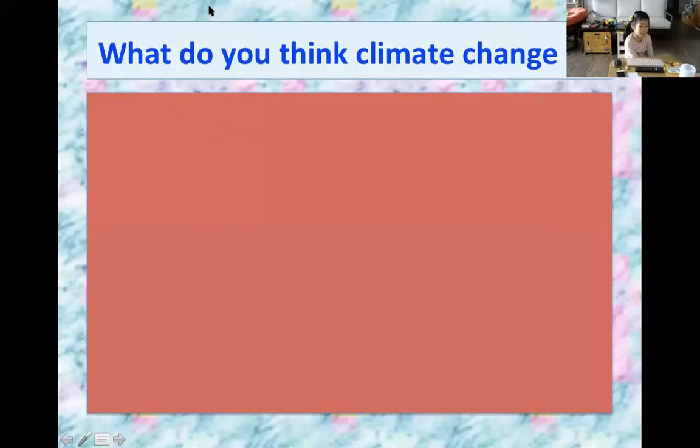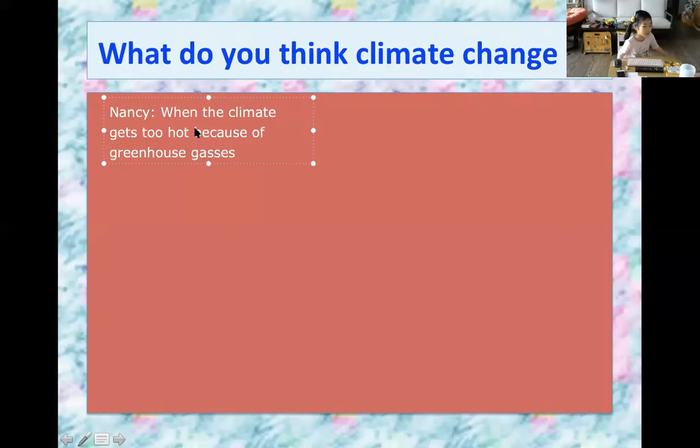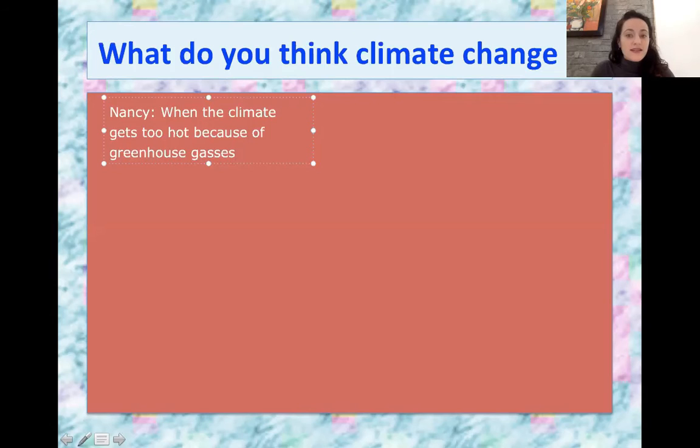Yeah, climate change is when the climate gets too hot. Because the planet's getting hotter because there's something called the greenhouse gas, when it goes really high and blocks the sunlight, so our skin can't get burned. So now there's too much, and it's hotter because we're just littering all over the place. Excellent. All right. So there's one.